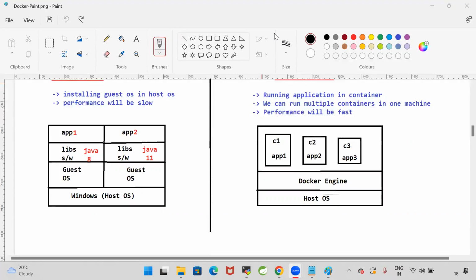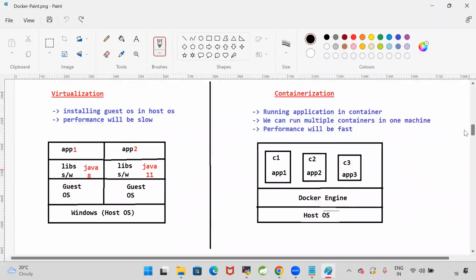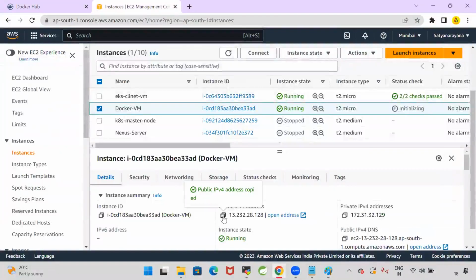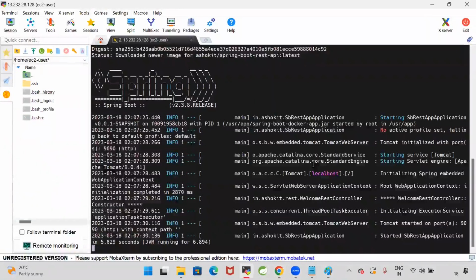Hello, Ashok. One question. We have deployed this REST API container, right? How do we see that the Apache Tomcat server is running or not? What is the IP address? You can see the container port number. Port number I can see. What is the IP address? The IP address is the public IP of the EC2 instance. Public IP colon 9090 is what you need to access. Okay, thank you. Sir, actually the container will be created. Am I right?